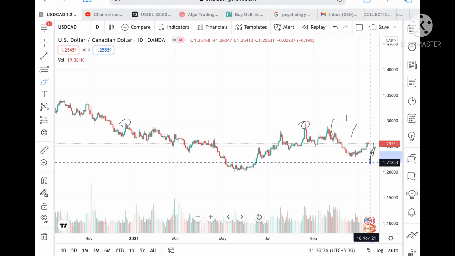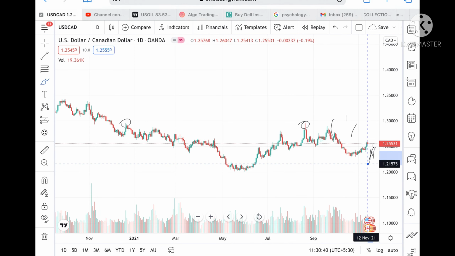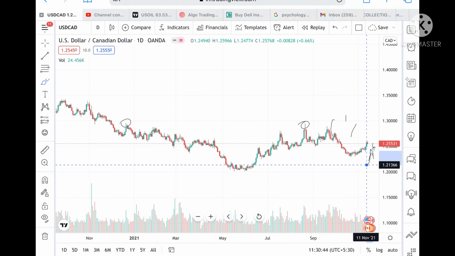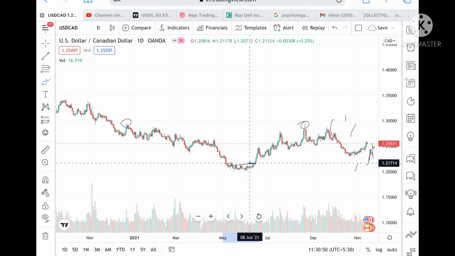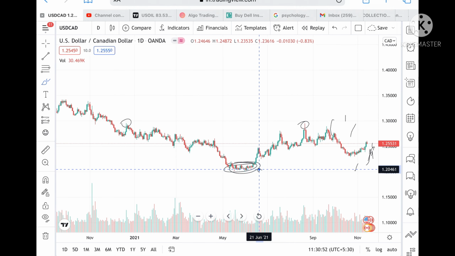Okay, and if it goes below this level, then we can see it can touch a level of 1.22062, and from there we can see it can touch a level of 1.21435. Okay, and if the price goes more below this level, then we can see it can touch a level of 1.20322. Okay, this is the particular range which is already tested twice or thrice, so chances are high